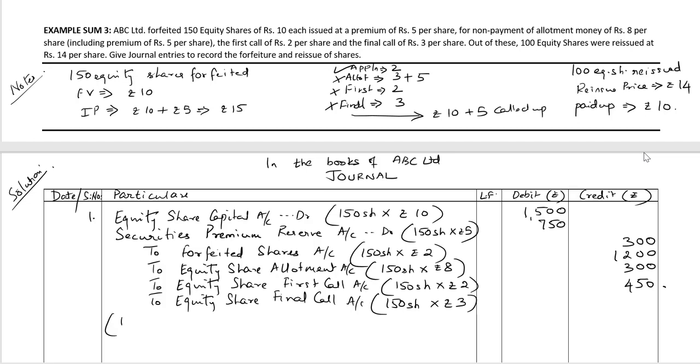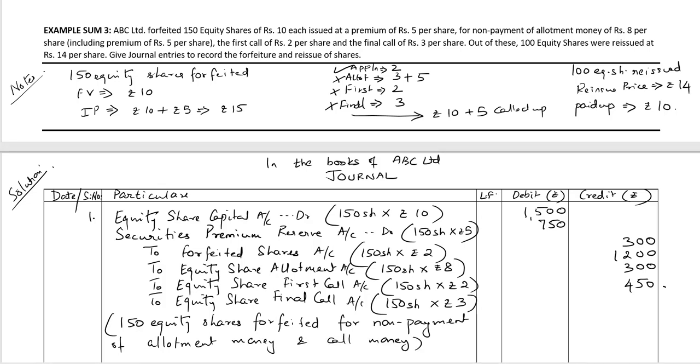Narration: 150 equity shares forfeited for the non-payment of allotment money and call money.